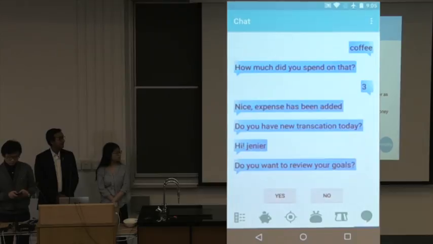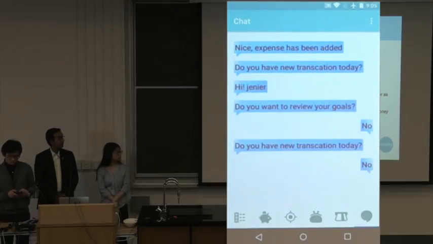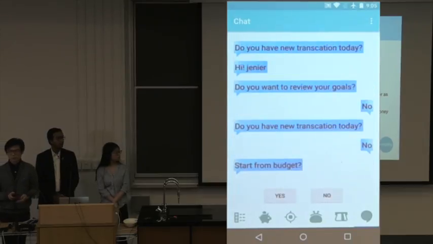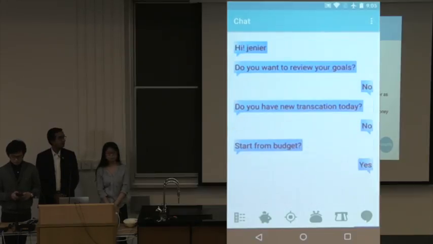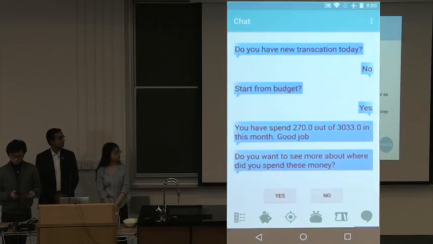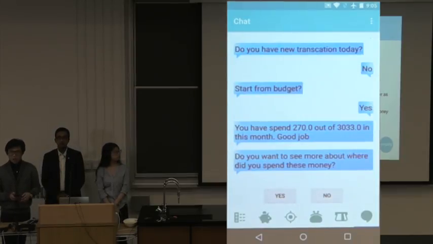Now this time, maybe not for goals, no transactions. She wants to see how well she's doing on her budgets. So the $3,033 is the money calculated, that's how much she can spend in this month, which is based on her goal setting.